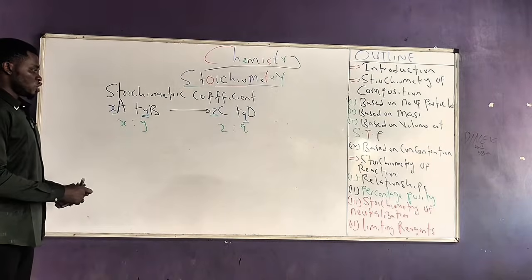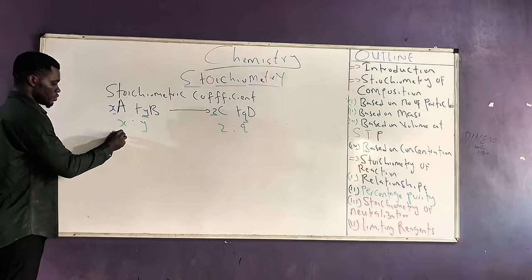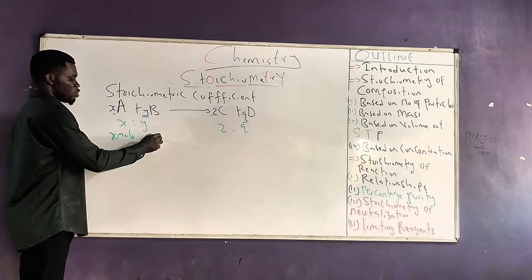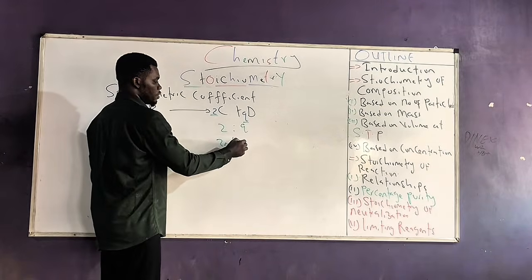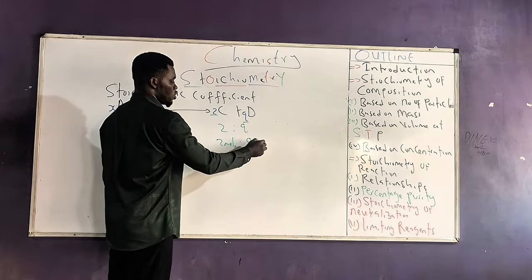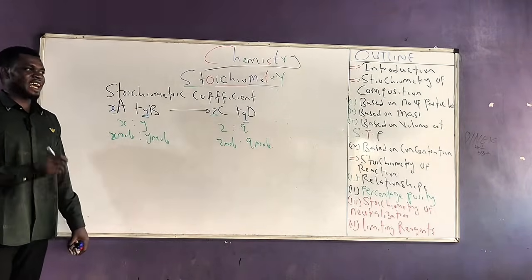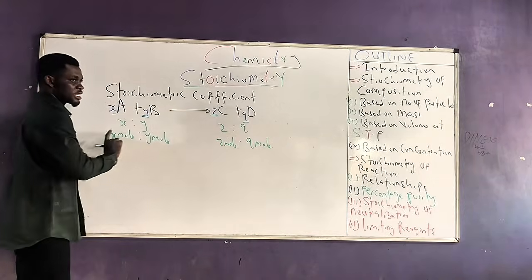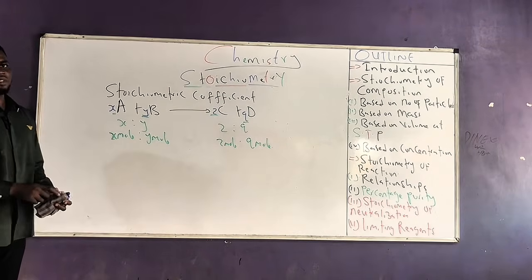So for example, the stoichiometric coefficient tells us that X mole of A will react with Y mole of B, and then we form Z mole of C, and then we form Q mole of D. So the stoichiometric coefficient gives us an idea of the amount of the reactants that react in the chemical reaction and the amount of product that is formed in the reaction.